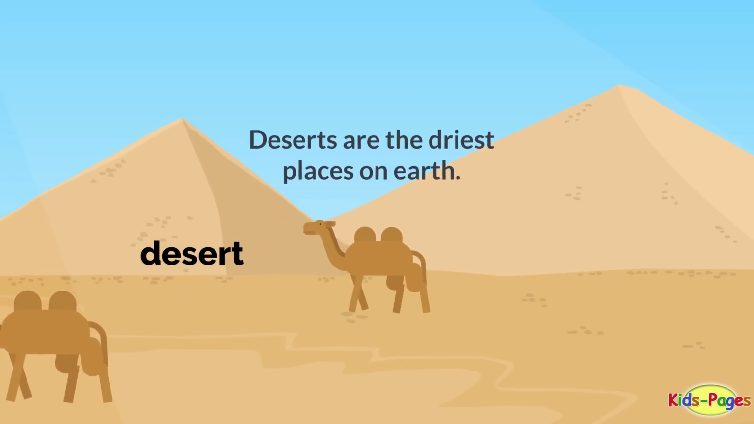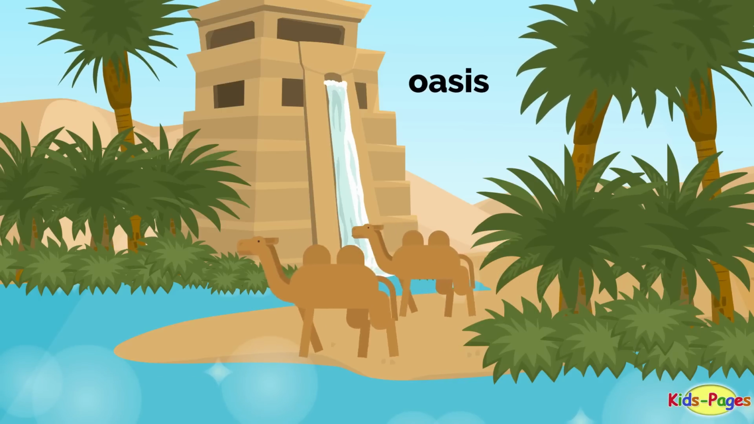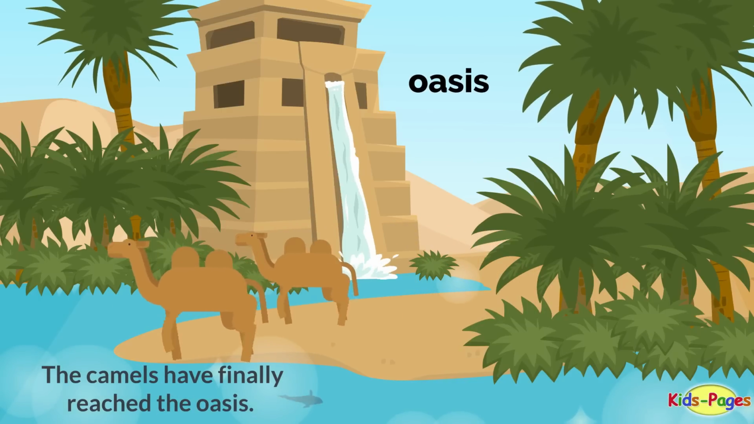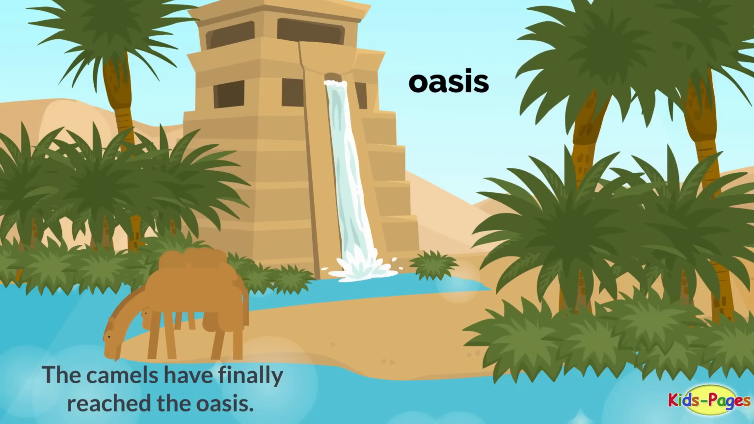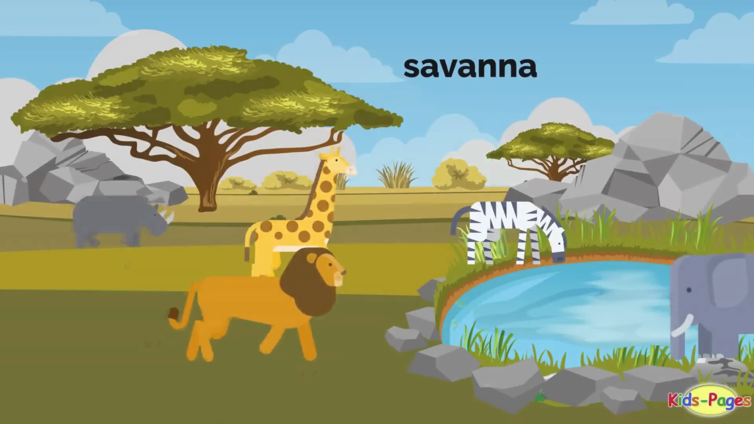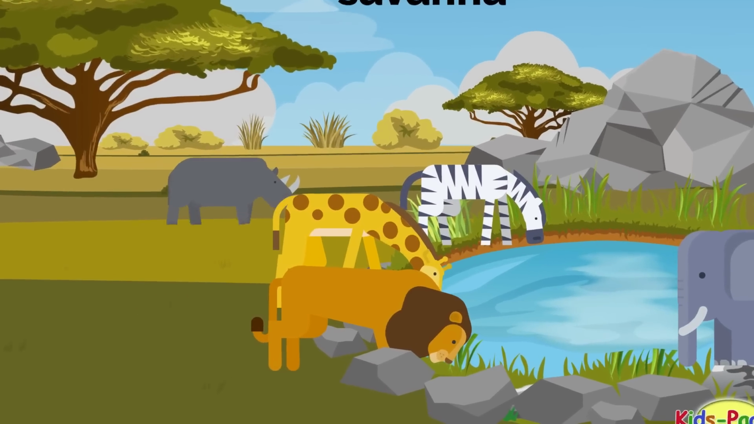Desert. Deserts are the driest places on Earth. Oasis. The camels have finally reached the oasis. Savanna. You can see many animals in the savanna, and just a few trees.